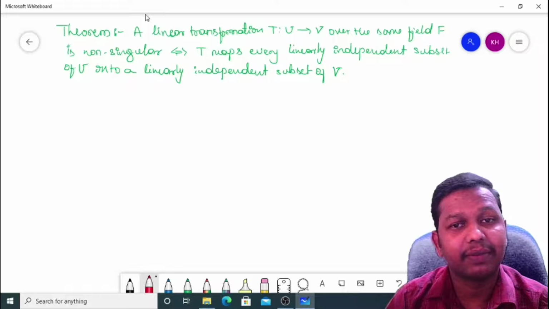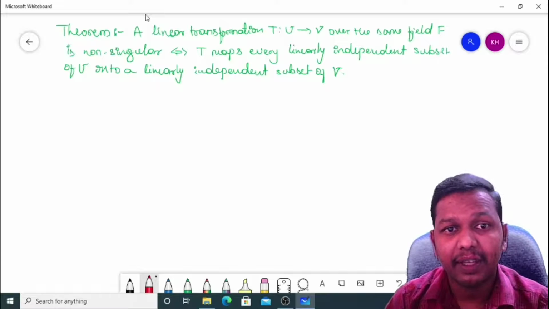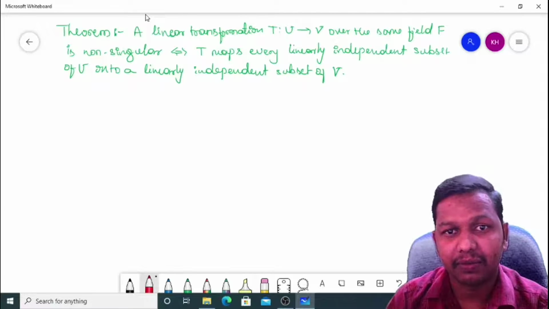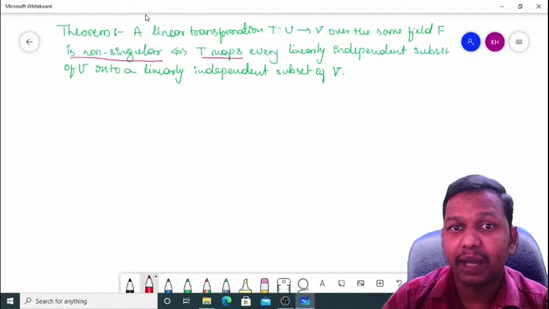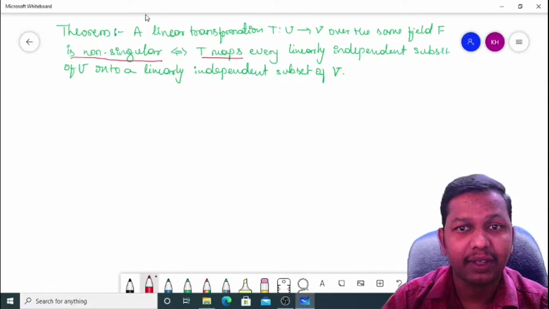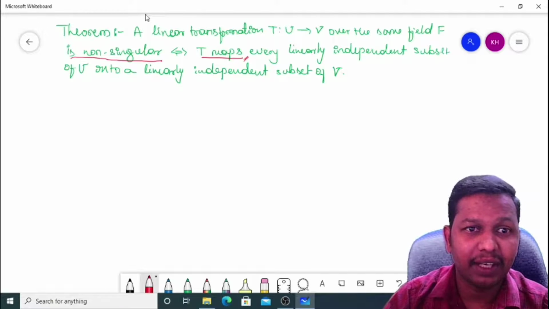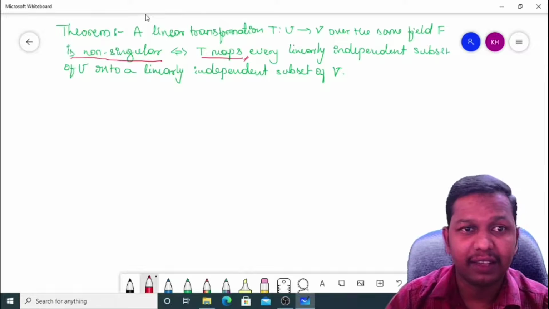A linear transformation T from U to V over the same field capital F is non-singular if and only if T maps every linearly independent subset of capital U onto a linearly independent subset of capital V. That means first we consider T is non-singular. Using this condition, we have to prove that T maps every linearly independent subset of capital U onto a linearly independent subset of capital V. And conversely, first we consider T maps every linearly independent subset onto a linearly independent subset of capital V. Then we need to show T is non-singular.